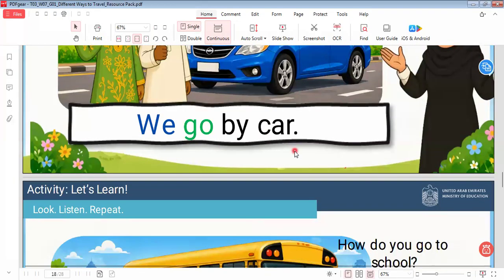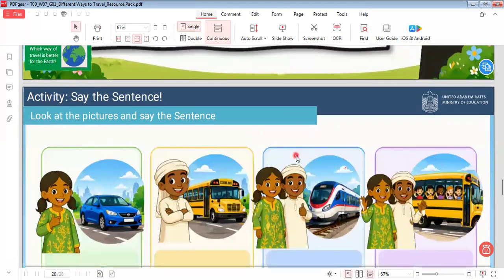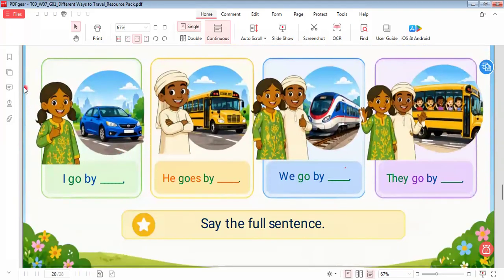We go by car. They go by bus. So we say here, I go by car. He goes by bus. We go by train.